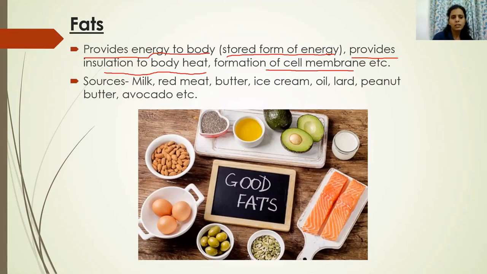Sources of fat are milk, red meat, butter, ice cream, oil, lard. Lard is actually a type of fat. Then peanut butter, avocado, etc. So these are the sources of good fat. See here, even in the picture it's shown, pumpkin seeds. So these are good sources of fat. Egg yolk.